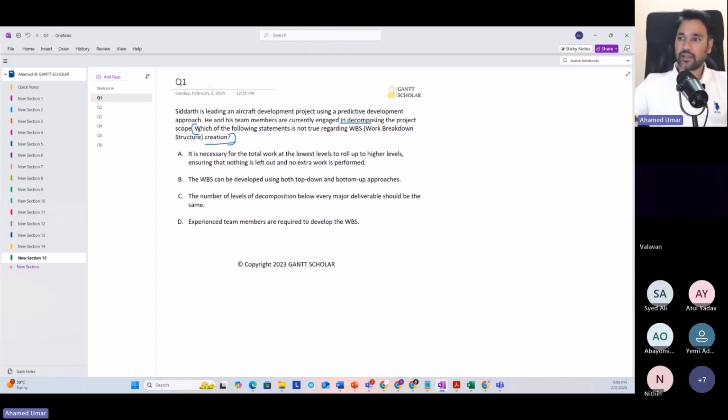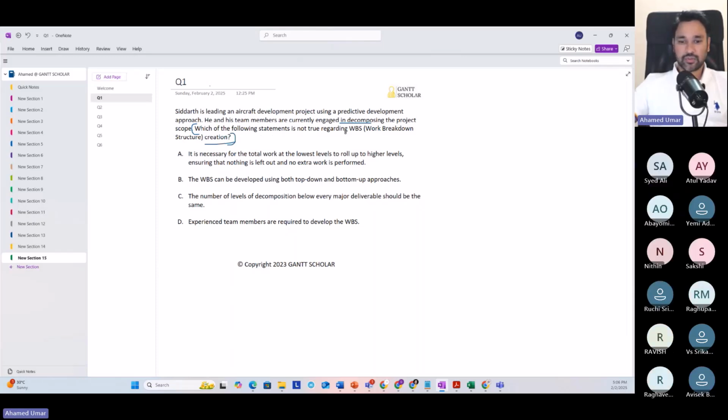You see here, this last line is enough to answer this question. Which of the following is not true about WBS? Pay attention to this keyword, not. When you see a not type question, you know what to do. You have to first find out the valid options and then find the odd man out.